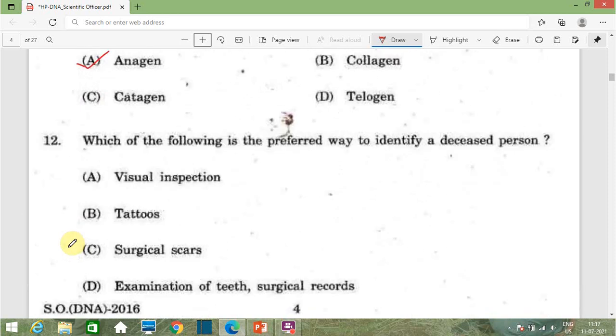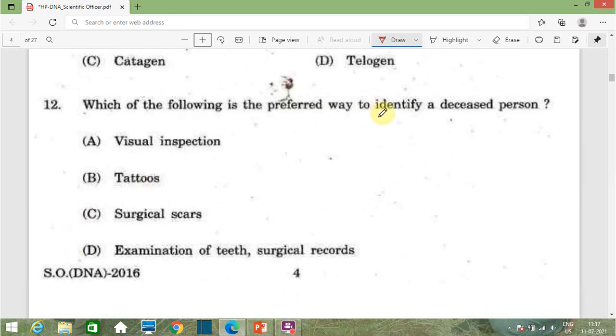Then the next question is, which of the following is the preferred way to identify a deceased person? Deceased person means dead person. Option A is visual inspection, option B tattoos, option C surgical scars, option D is examination of teeth and surgical records. The correct option for this question is option D, that is examination of teeth and surgical records. On the basis of the teeth structure and surgical records, we can identify a dead person.